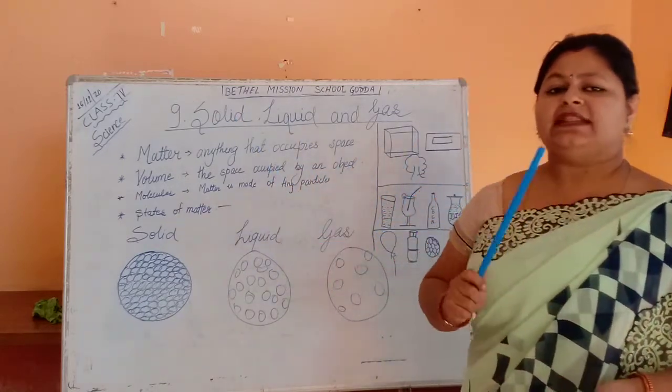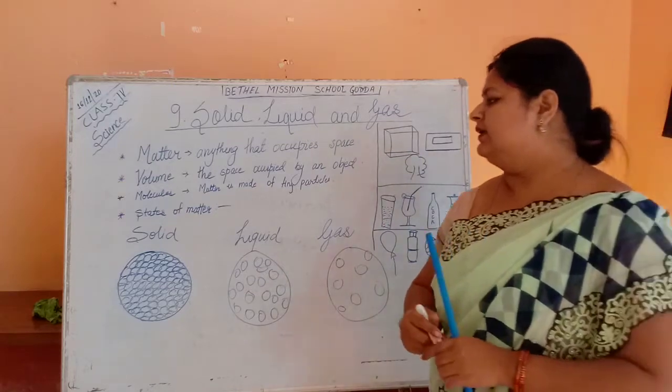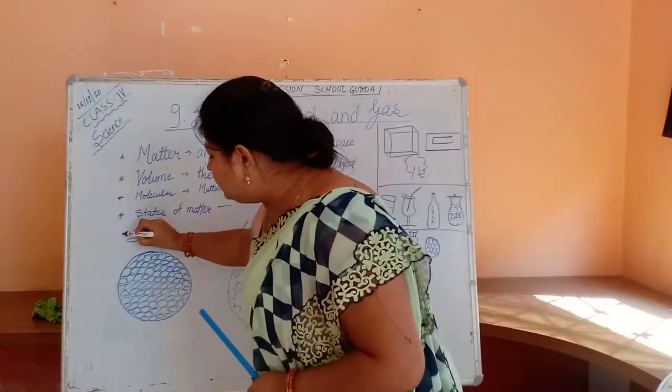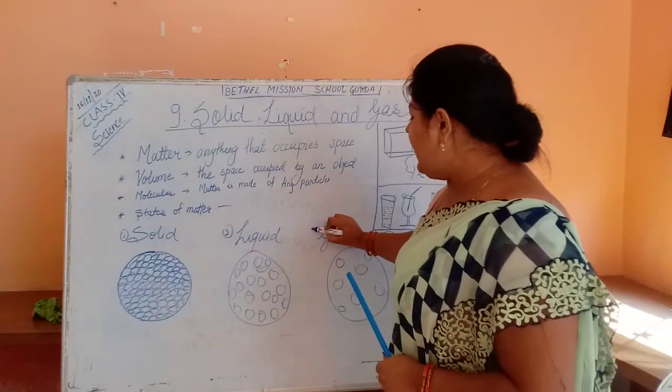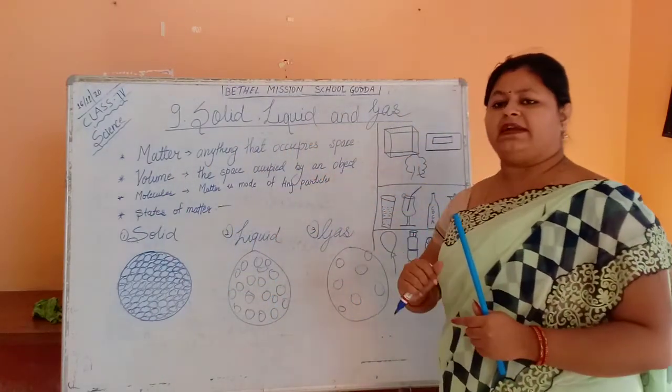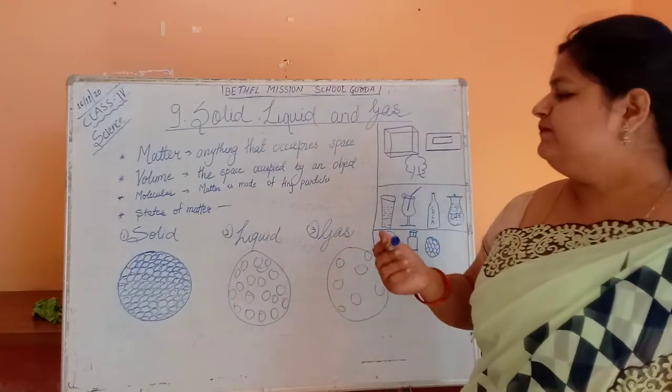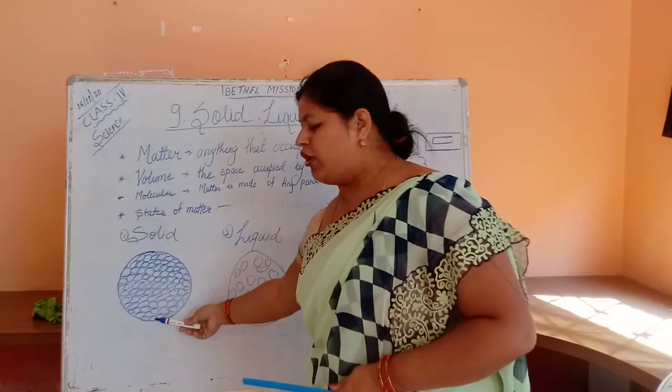Okay. Now there are three states of matter. They are solid, liquid and gas. You can see here, this is a solid.